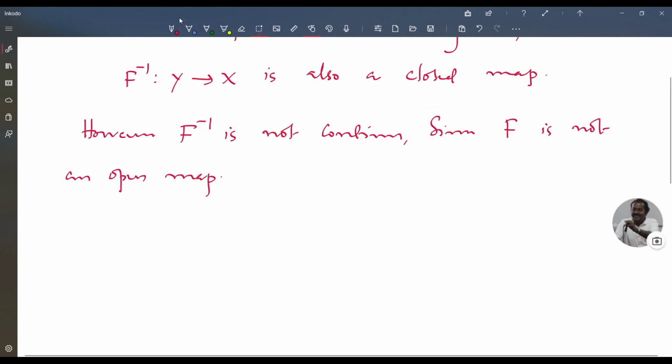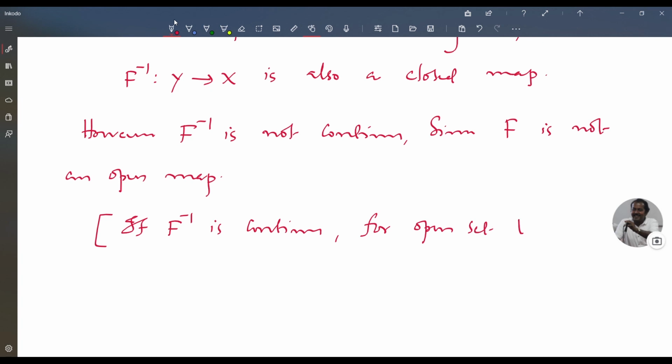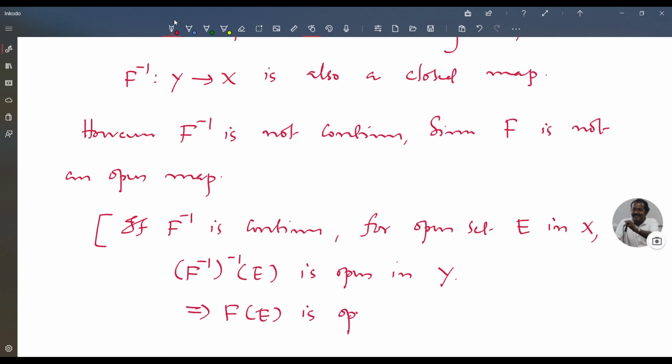This is because if f inverse is continuous, for open set E in X, f inverse of E is open in Y. So this implies f of E is open in Y, which is not possible since f is not an open map.